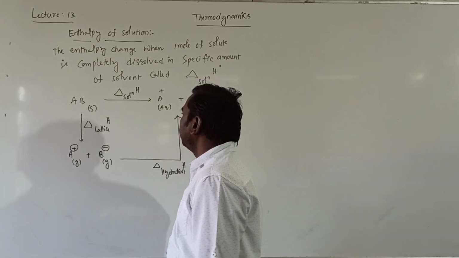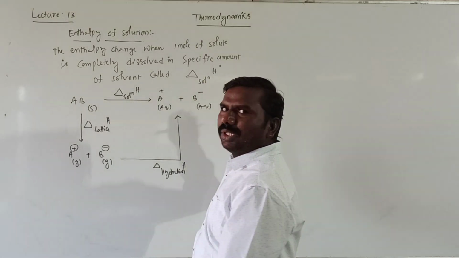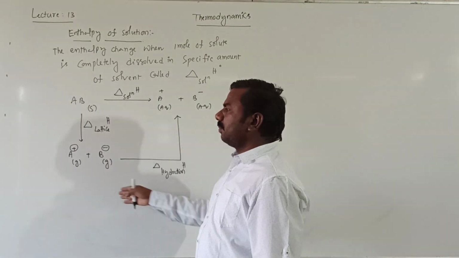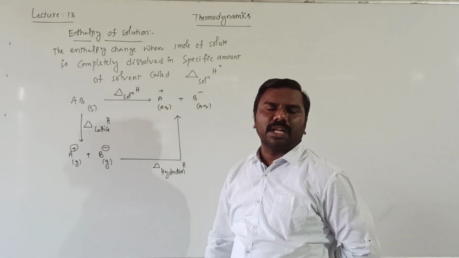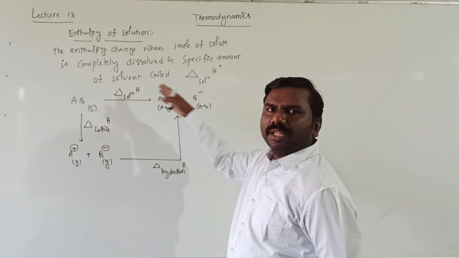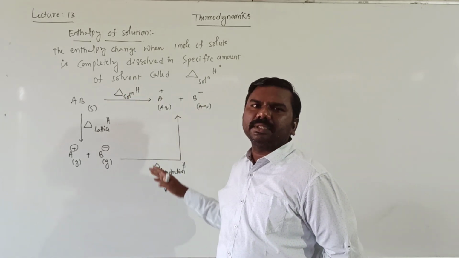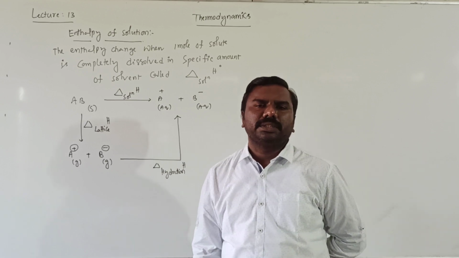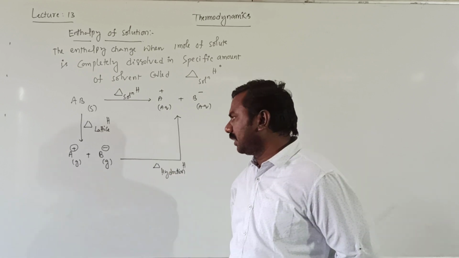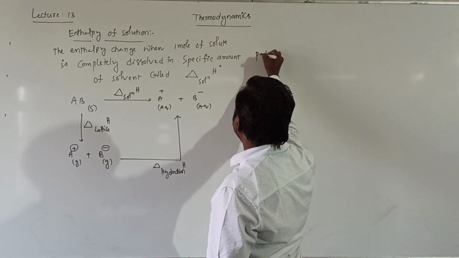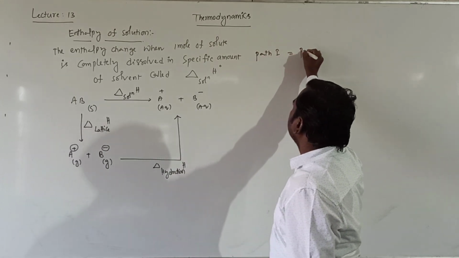This is hydration enthalpy. It means the direct step is the solution, and the indirect step is the lattice enthalpy and hydration enthalpy. So enthalpy of solution is equal to lattice enthalpy plus hydration enthalpy. It means path 1 equals path 2.